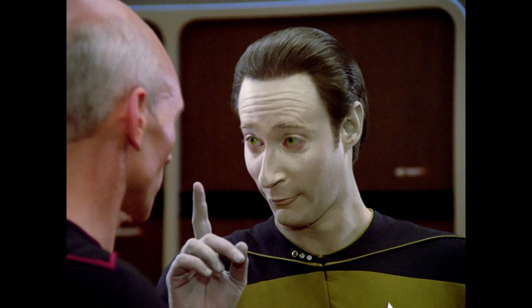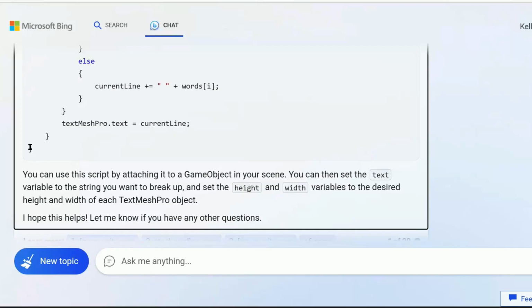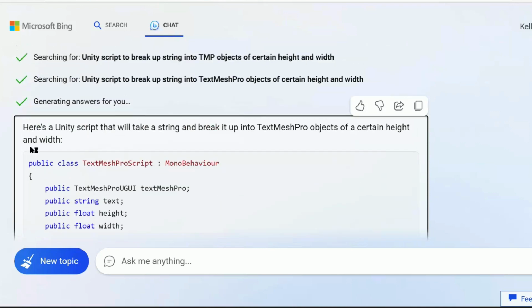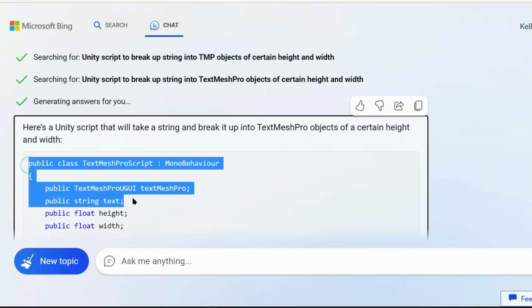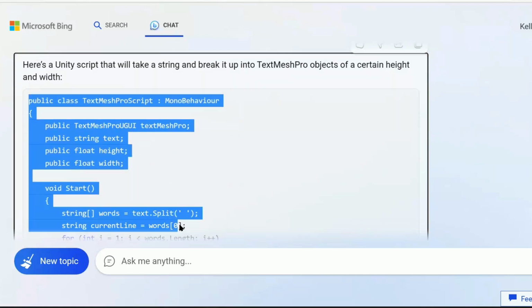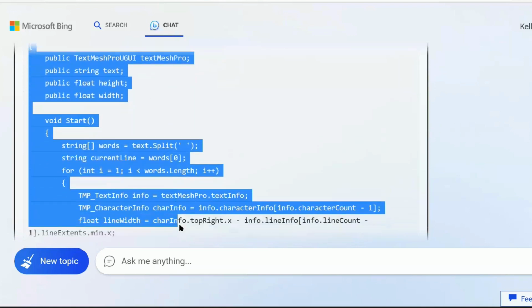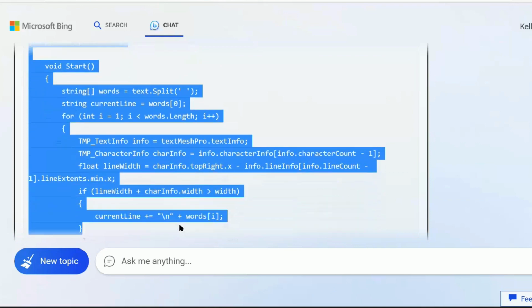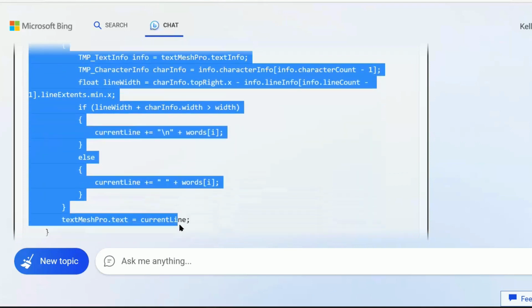But is it actually any good? That's the question. I mean, it looks very reasonable at first glance. It's splitting my text up into separate words and looping through them. It's querying the TextMesh Pro object, trying to find information about its height and width. So, all of the things that I would do if I were writing this sort of code.